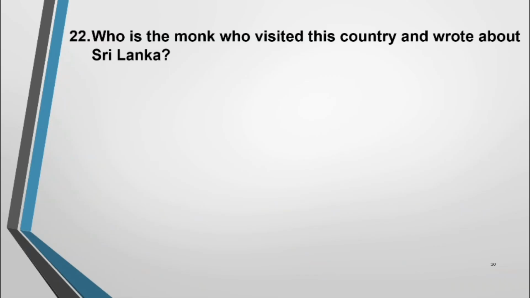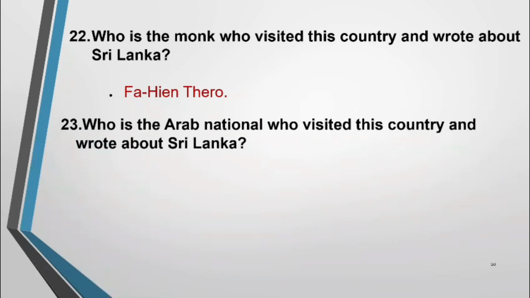This is pronounced as Fahian Thero. This Fahian Thero, he came to Sri Lanka and wrote about our country. Next one, who is the Arab national who visited this country and wrote about Sri Lanka? Ibn Battuta, pronounced as Ibn Battuta.